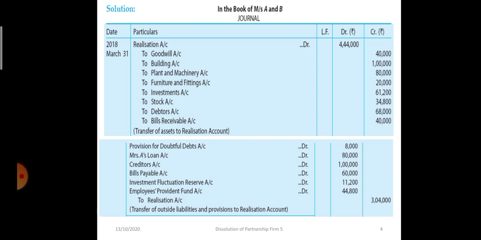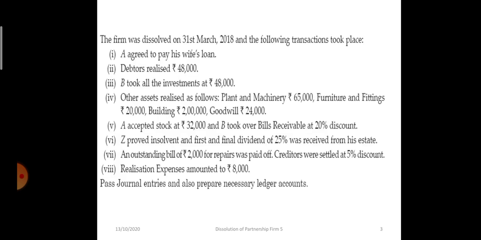See, provision for doubtful debts 8,000 rupees, Mrs. A's loan debited by 80,000, creditors by 1 lakh rupees, bills payable by 60,000, investment fluctuation reserve by 11,200, employee provident fund by 44,800 rupees, and they are transferred to the credit of the realization account. This is the second entry, transfer of outside liabilities and provision to the realization account. Okay, now again going back to the additional information.